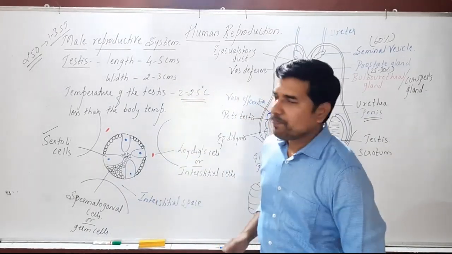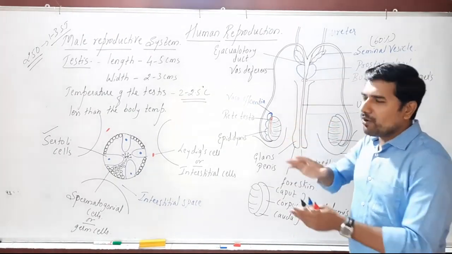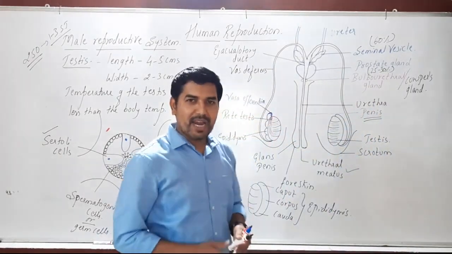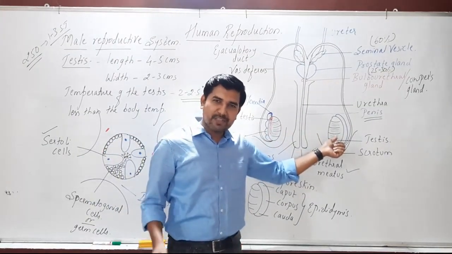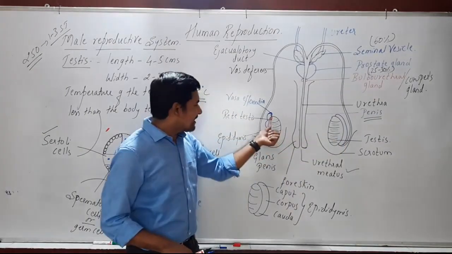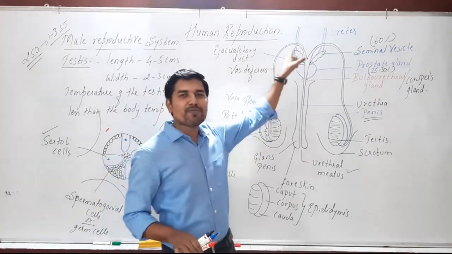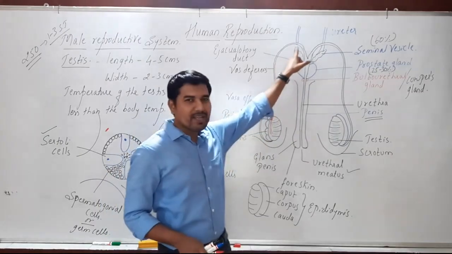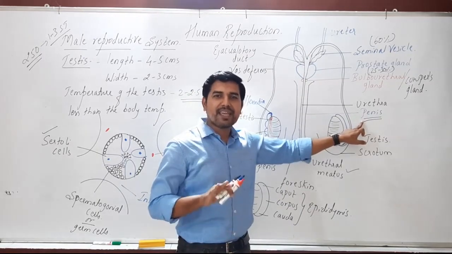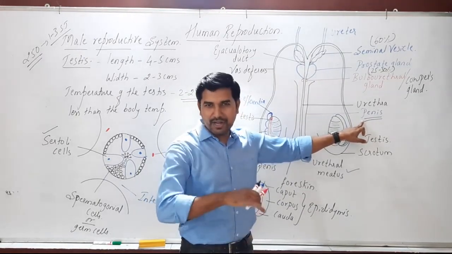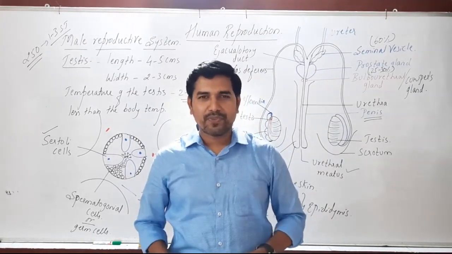So this is regarding the parts of the male reproductive system. In the male reproductive system, we come across the primary sex organs called the testes, which produce the sperms. Then the secondary sex organs do not produce sperms, but they are involved in the transport of the sperm. And the function of the male external genitalia, the penis, is insemination, or it helps in the introduction of the sperms into the female reproductive system for the process of fertilization.